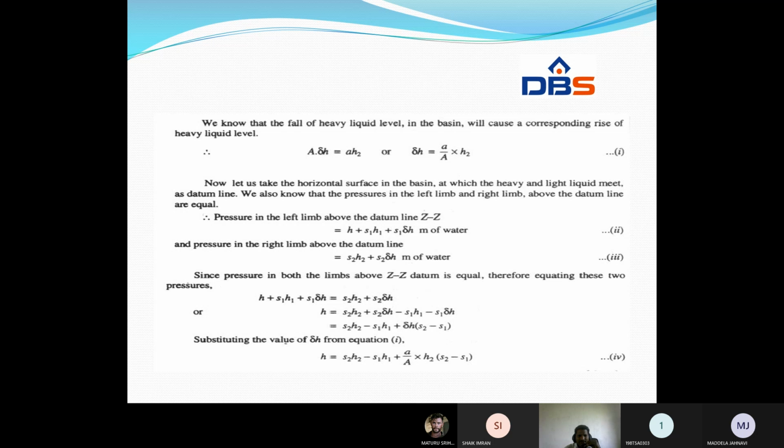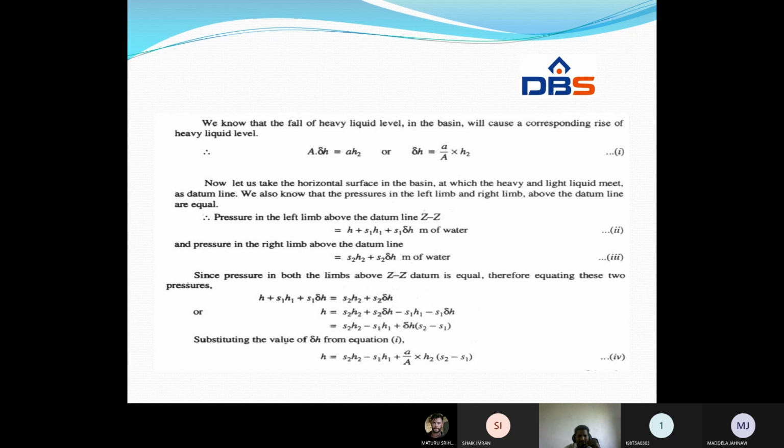We also know that the pressures in the left limb and right limb above the datum line are equal. Pressure in the left limb above the datum line ZZ is equal to H plus S1 H1 plus S1 delta H, and the pressure in the right limb above the datum is S2 H2 plus S2 delta H meters of water.